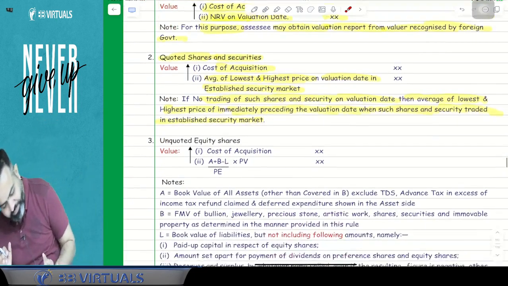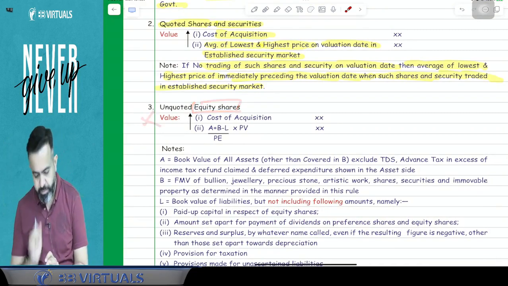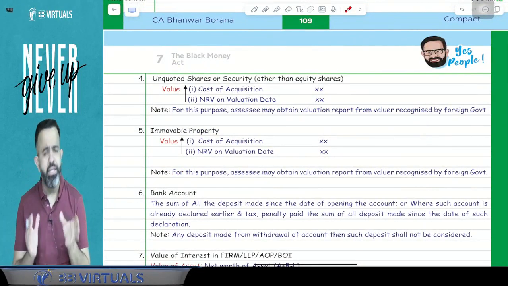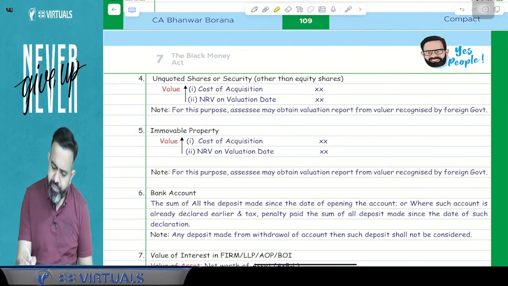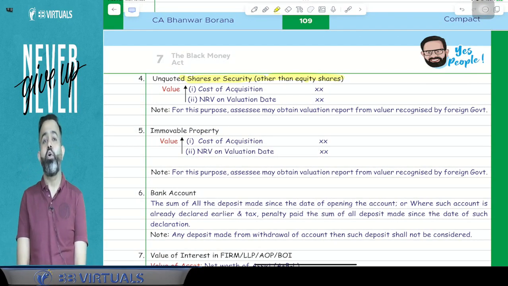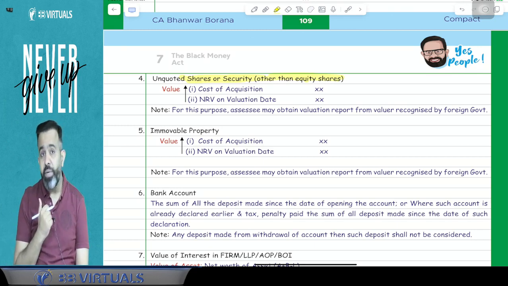Yes. Now next part. Point number 3 is unquoted equity share. Just skip this point for some time. First we will discuss the unquoted share and security other than equity share. Suppose I am having some unquoted foreign security other than equity share, meaning foreign government bonds, or some deposit certificate of a foreign company, or preference share of a foreign company. That is called unquoted share and security.